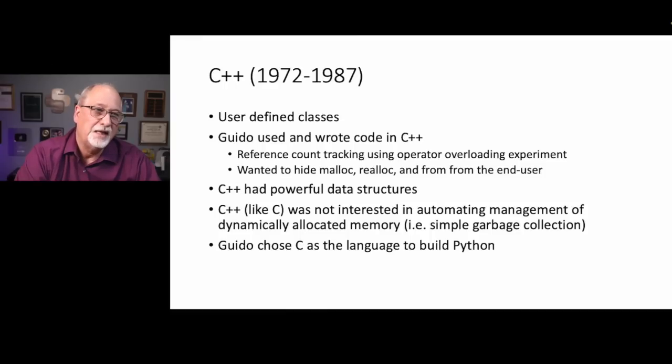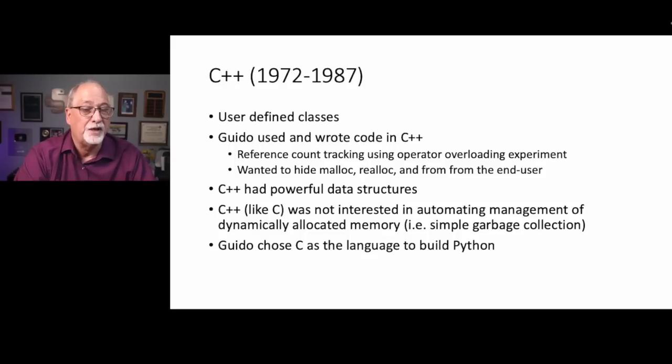And so he did some C++ experiments that he found somewhat disappointing, and so that's why he used C instead of C++, because he could get done what he wanted to get done. So Guido chose C as a language to build Python, but Guido learned a lot about how to layer object-oriented concepts on top of an otherwise procedural programming language, and so C++ had a big influence.